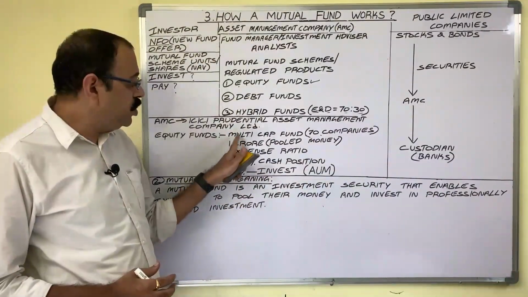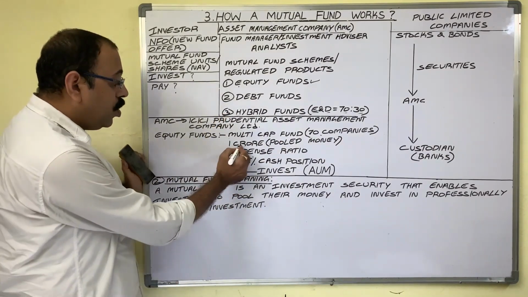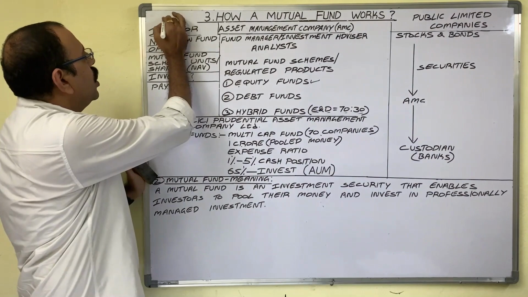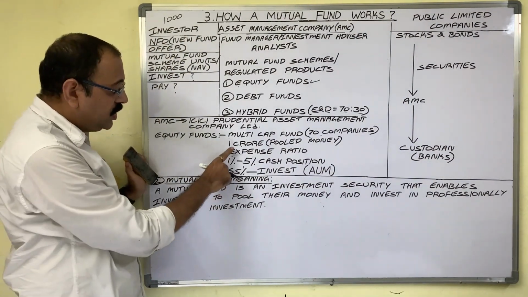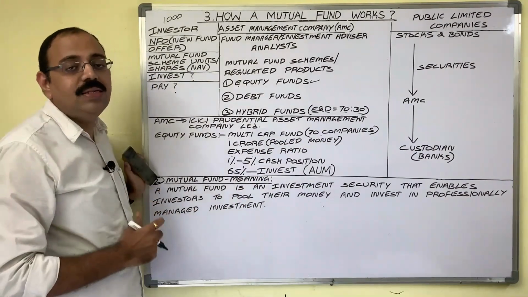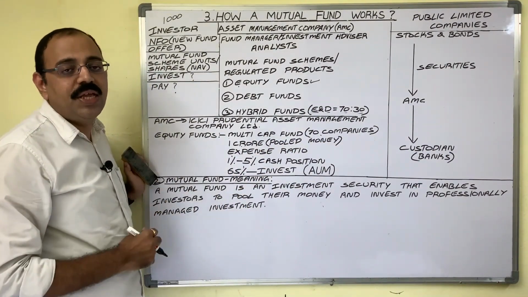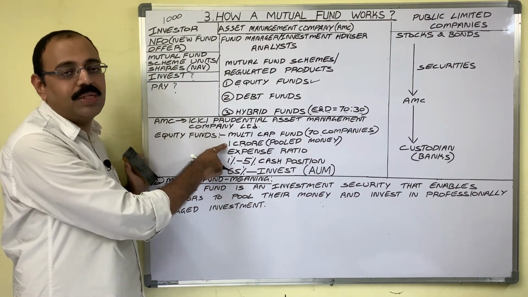Assume for this mutual fund scheme, ICICI collected 1 crore rupees from 1000 investors. Now this 1 crore is known as pooled money. ICICI acts as custodian, trustee, sponsor for this 1 crore rupees.